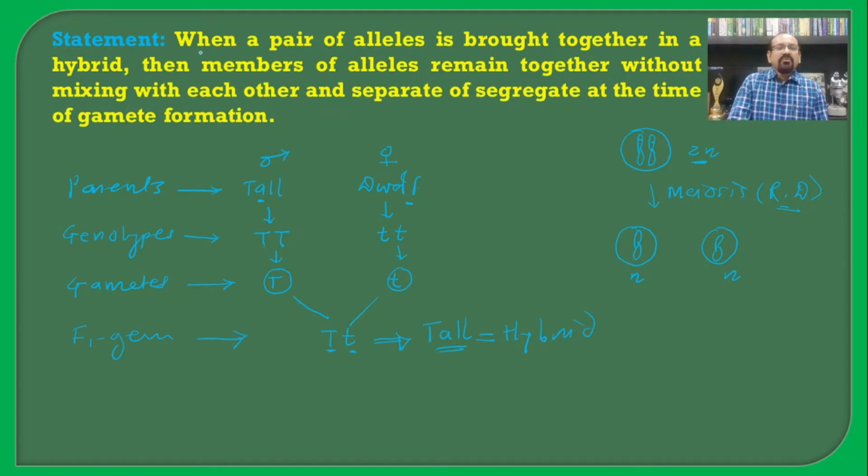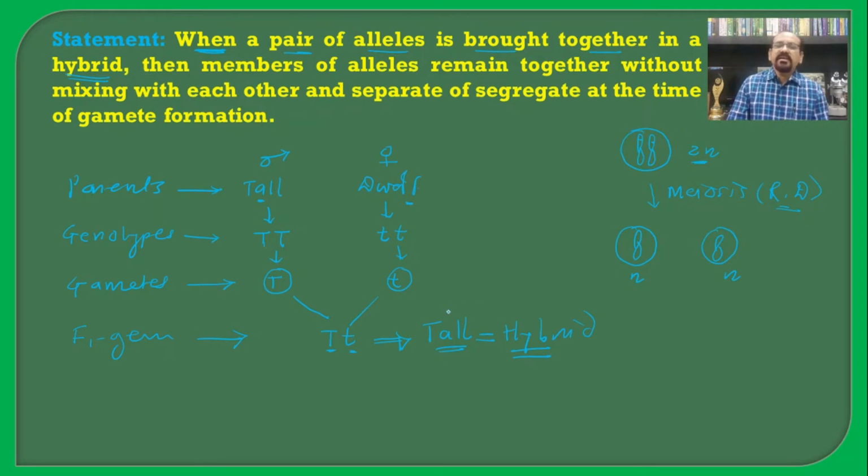Now, when a pair of allele is brought together in a hybrid, for the complete life of this organism these alleles remain together without mixing with each other.